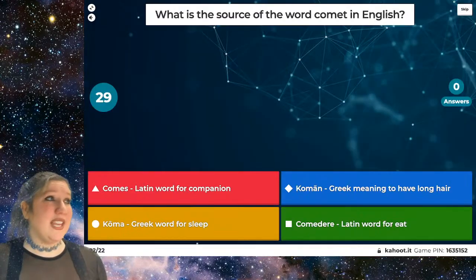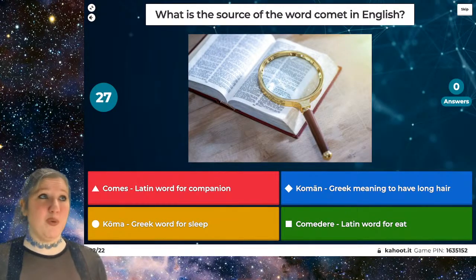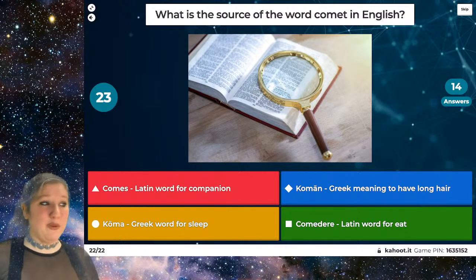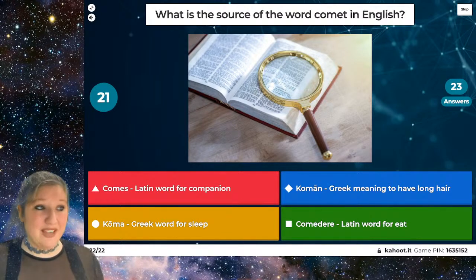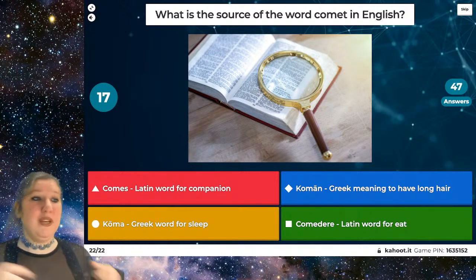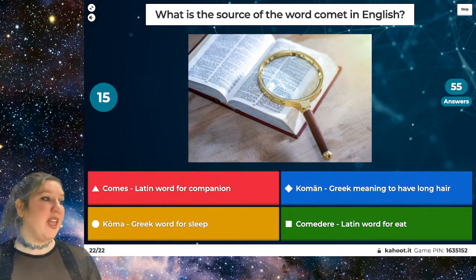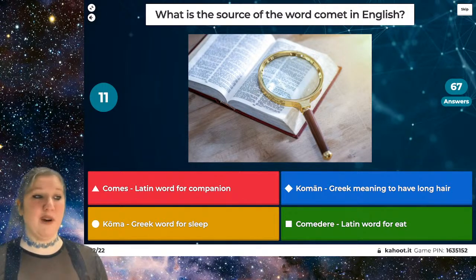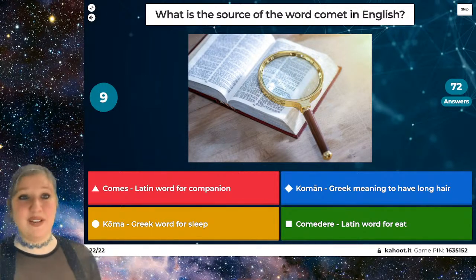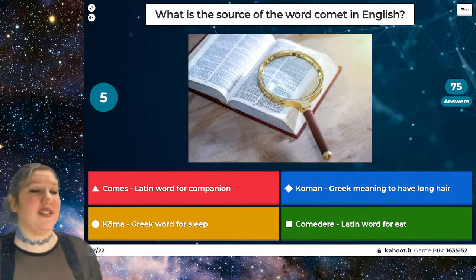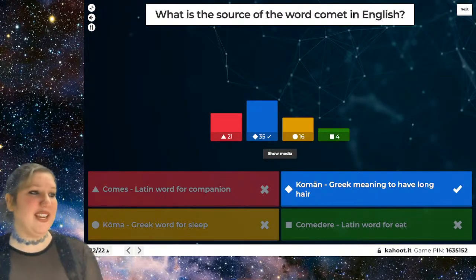And this one is, what is the source of the word comet in English? Is it comes, the Latin word for companion? Is it coman, the Greek word meaning to have long hair? Is it coma, the Greek word for sleep? Or is it commodere, the Latin word for to eat? So what is the source of the word comet in English?